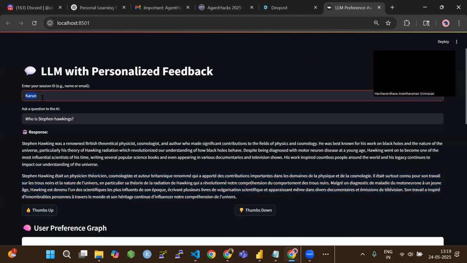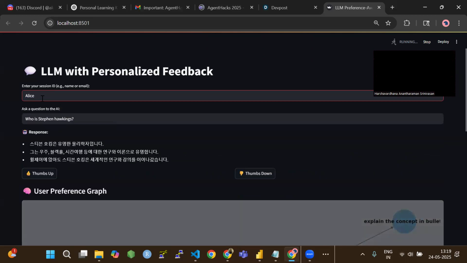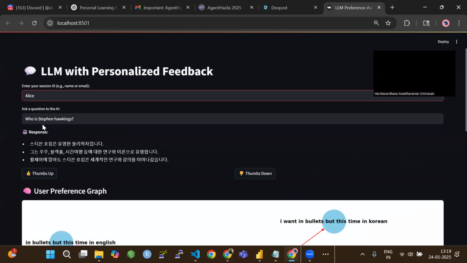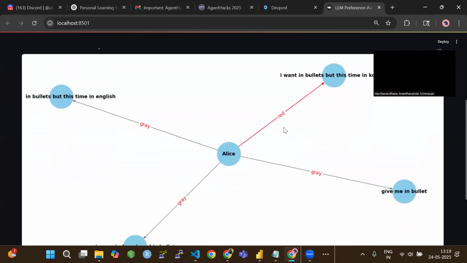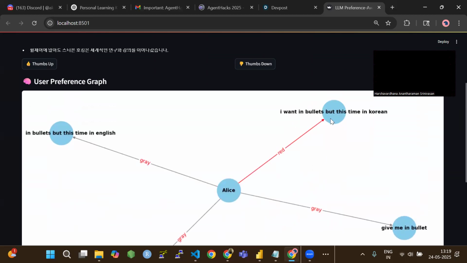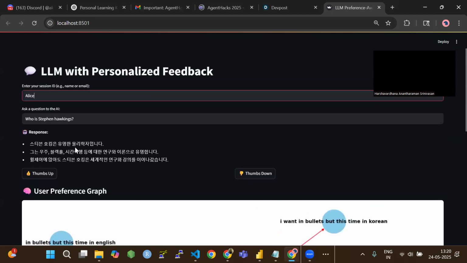I did try with various examples. Let me quickly show you a few. I tried with Alice, and for Alice you see the response is coming in bullet format and is written in Korean, because this is the preference of the user Alice. Here the red edge points to bullet format, but this time in Korean. So all the generated responses would be in bullet format and written in Korean. This is the essence of storing in memory.